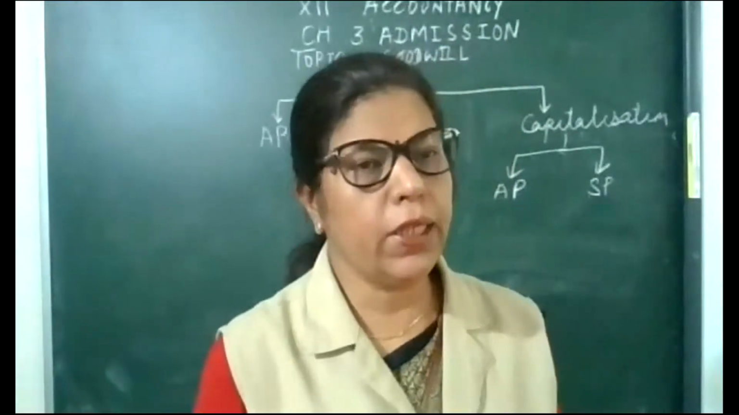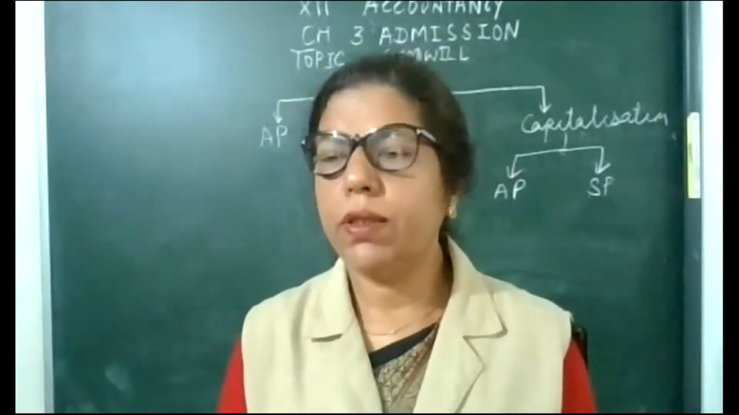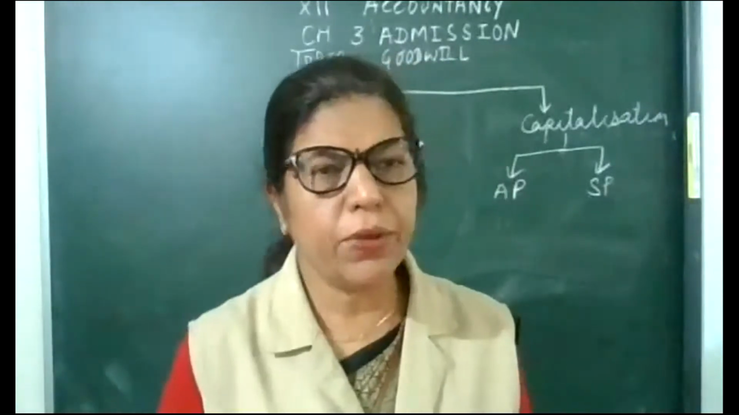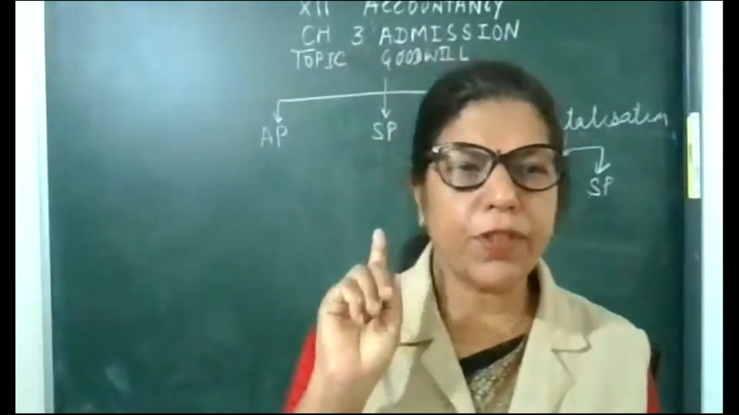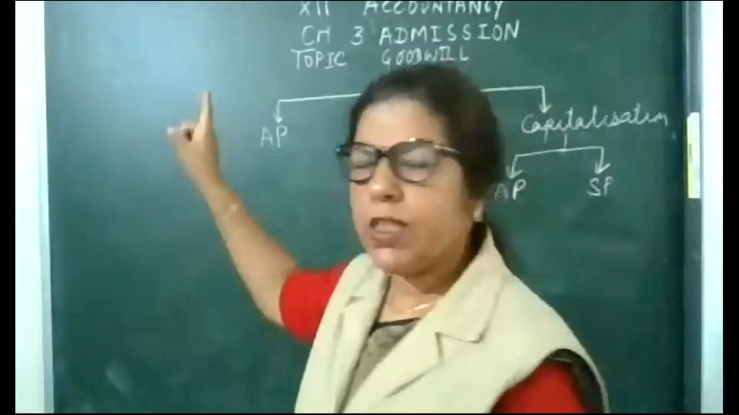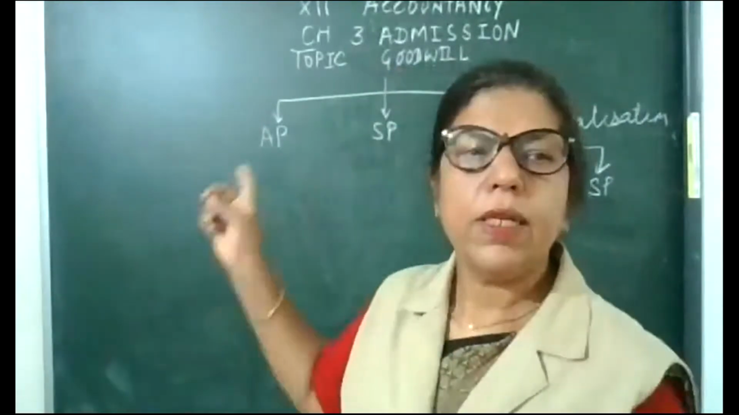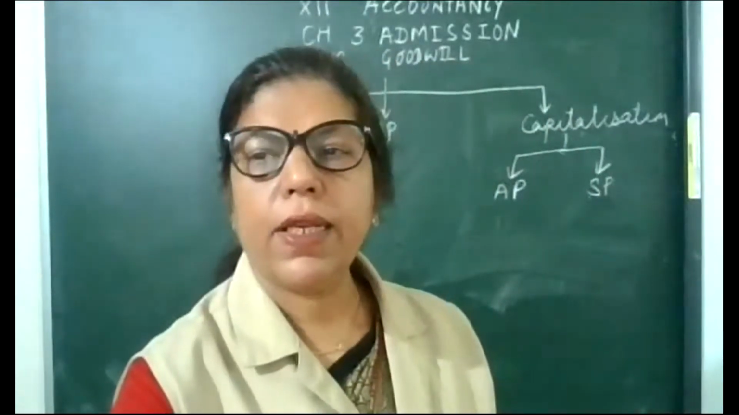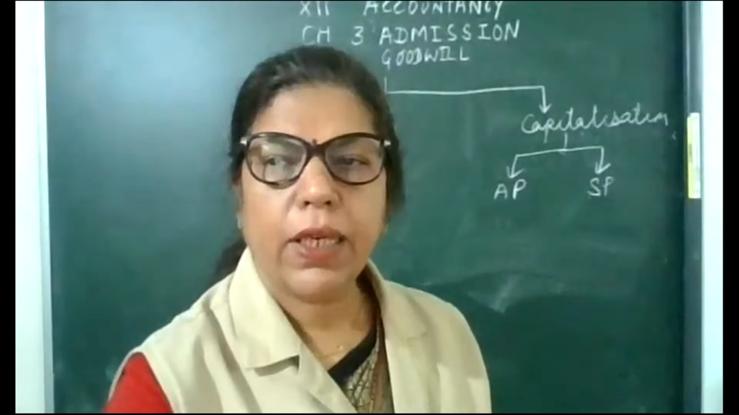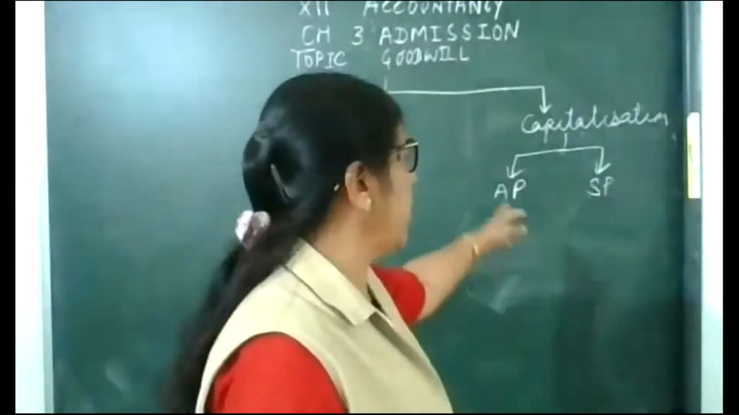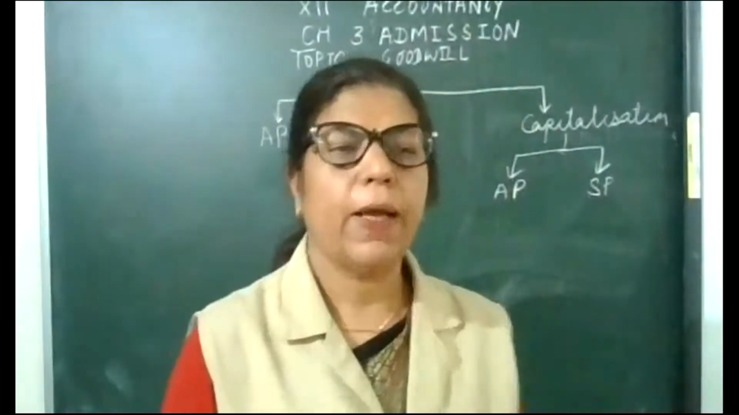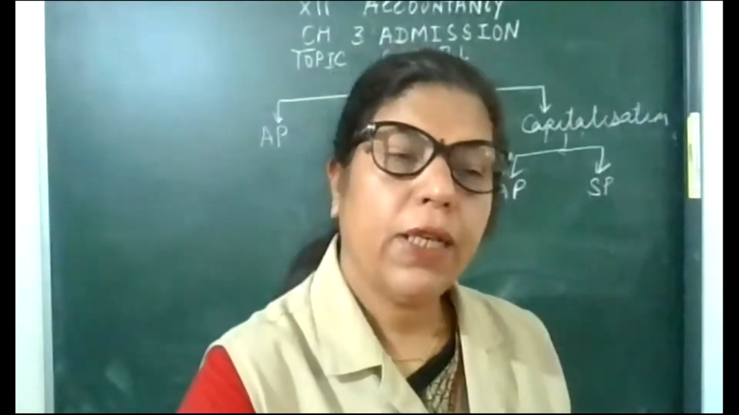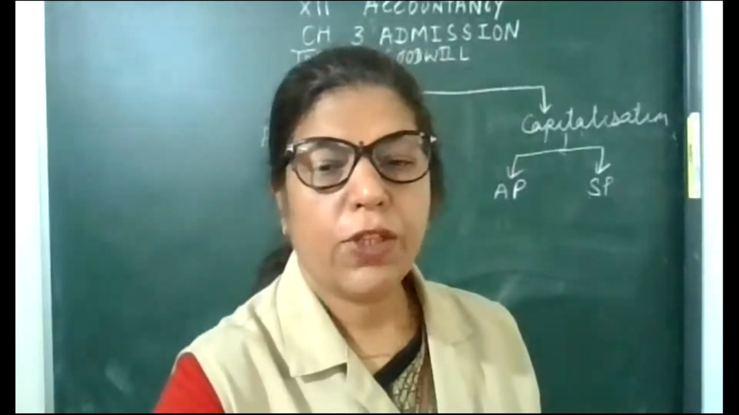Today we are going to sum up the calculation of goodwill. As I explained to you, there are three methods of calculating goodwill. First is the average profit method, second is the super profit method, and third is the capitalization method. And in the capitalization method, there are also two ways: one is on the basis of average profit and the other on the basis of super profit.